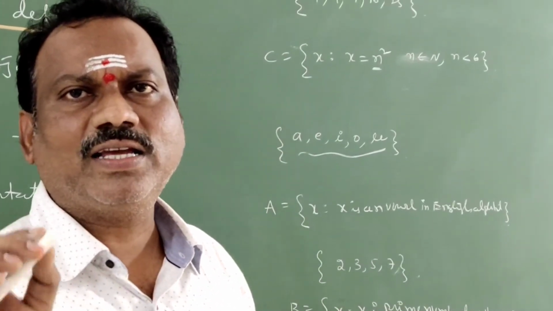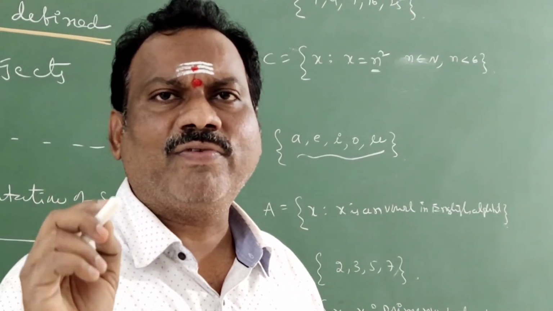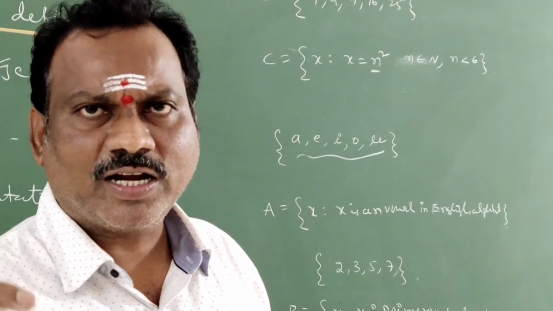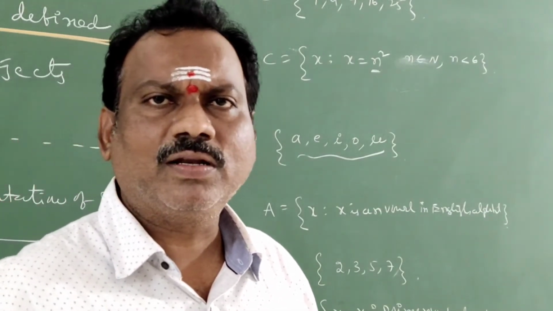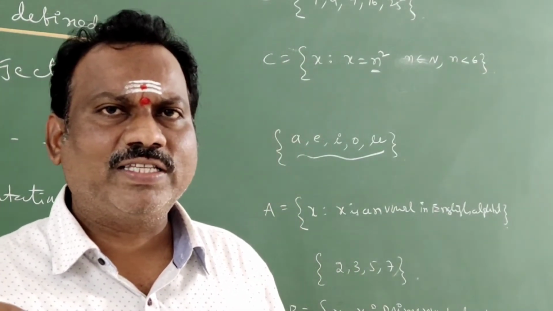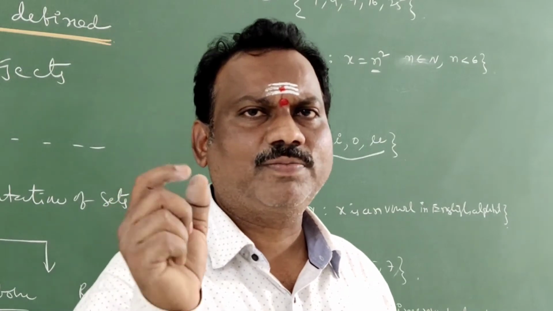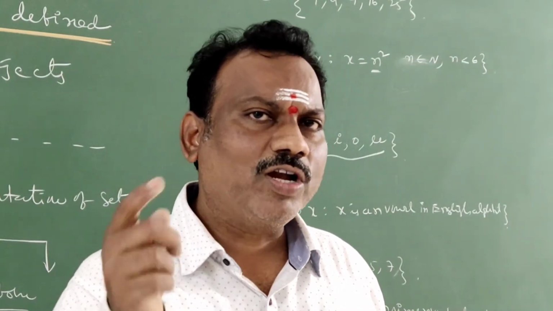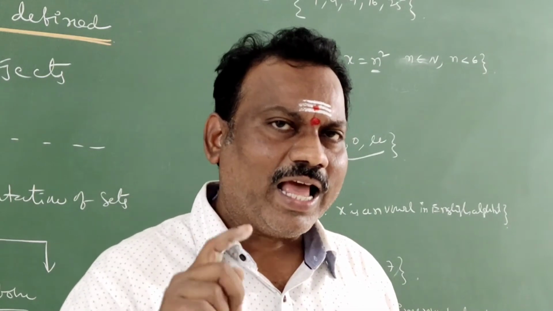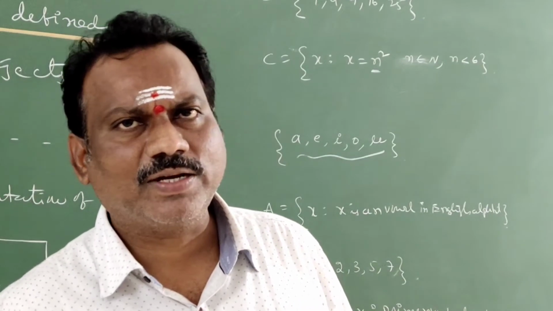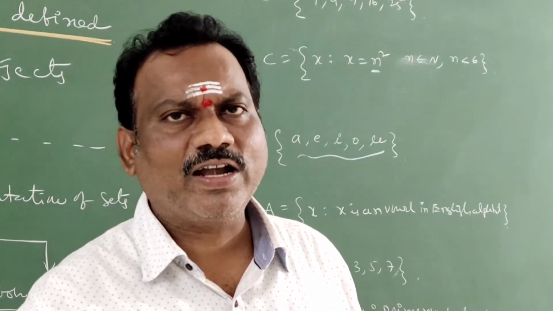What is meant by set? Set is a well defined collection of objects. Sir, what kind of terms are not well defined? Very simple. Suppose in your area we say that X is the richest person, but that is only what you know. Than him, many richer persons will be available. That's why it is not well defined.